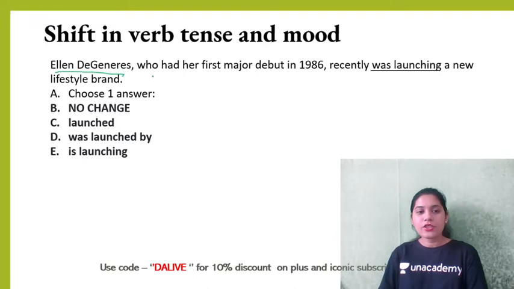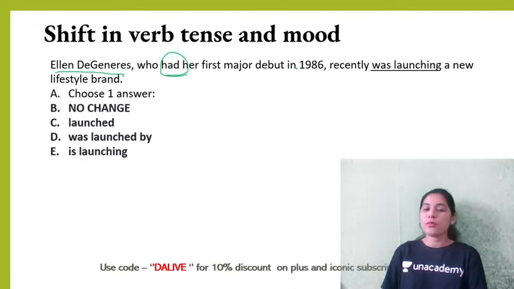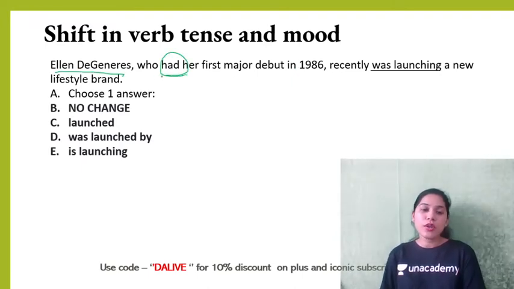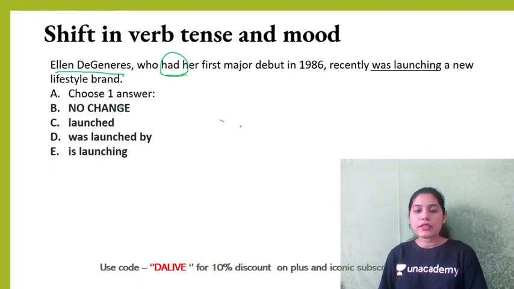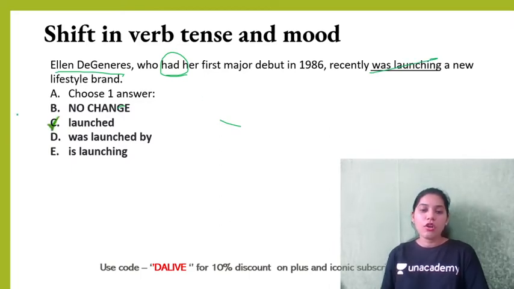Right. Ellen DeGeneres, who had her first major debut in 1986. All of us know Ellen DeGeneres. We are talking, of course, who had her first debut in 1986, recently launched a new lifestyle brand. So a recent past has to be simple past, not was or has or is or anything else.